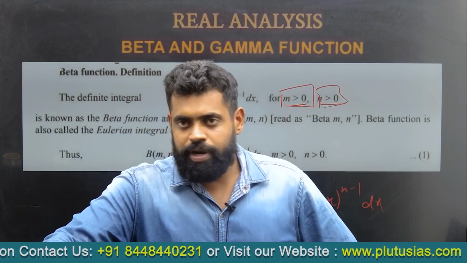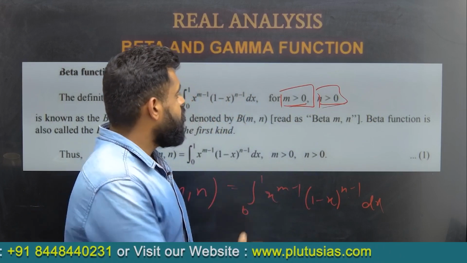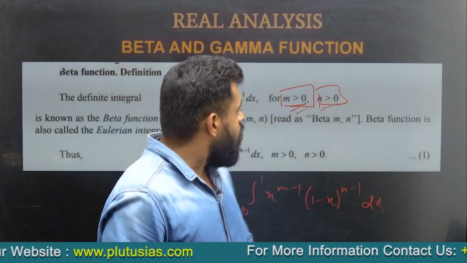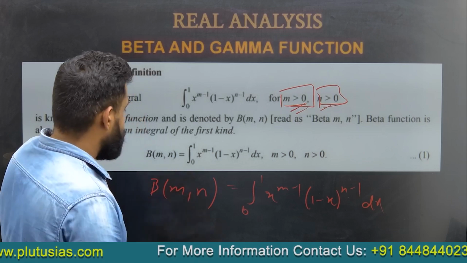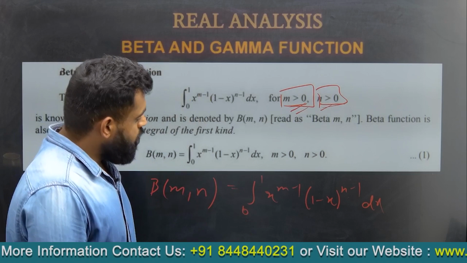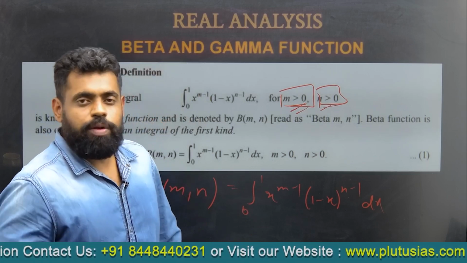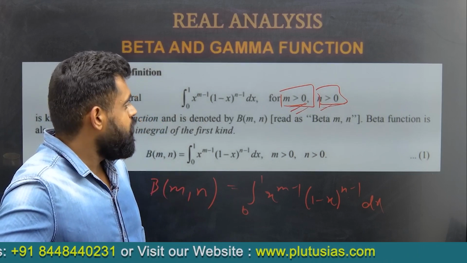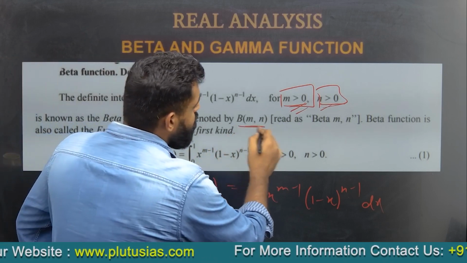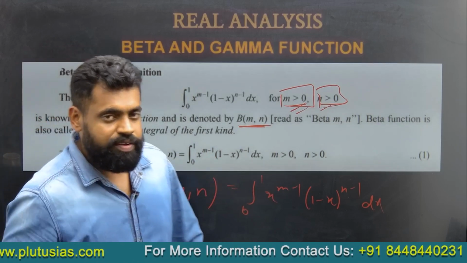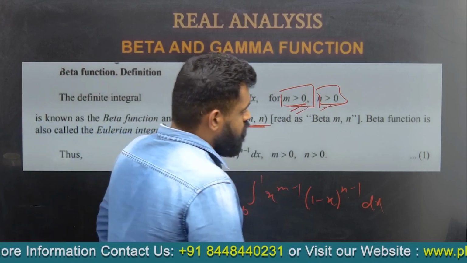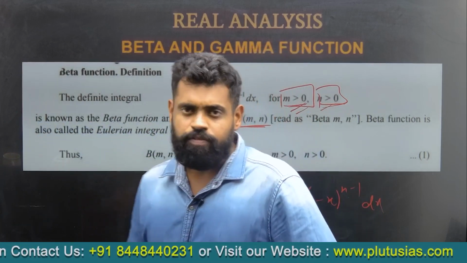in the topic of improper integrals I will also teach you how to get this property. That will be a topic for another day, but for now you understand that beta m, n is equal to the integration from 0 to 1 of x to the power m minus 1, (1 minus x) to the power n minus 1 dx. This is called the beta function, it is denoted by B(m, n) and it is read as beta m, n.